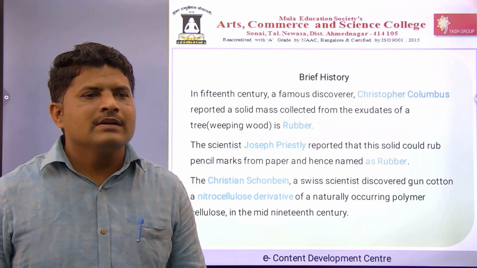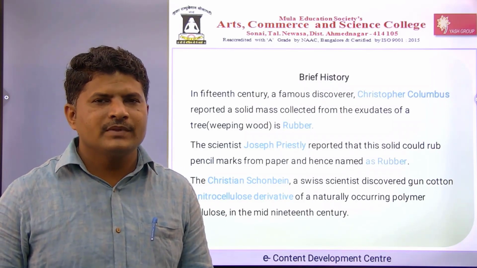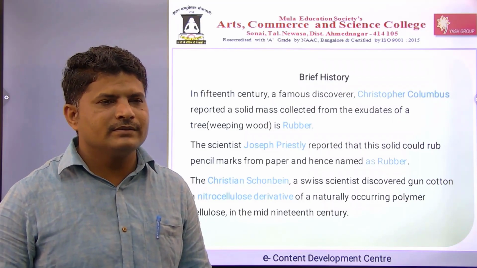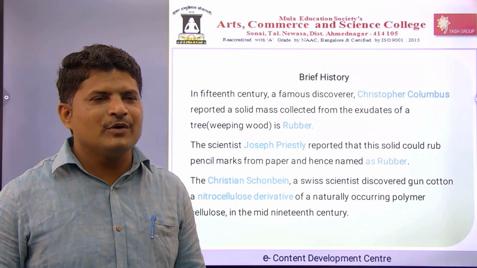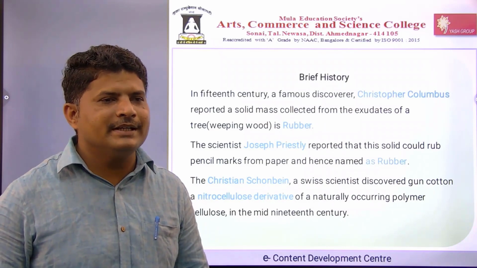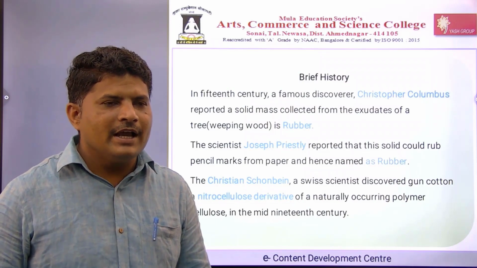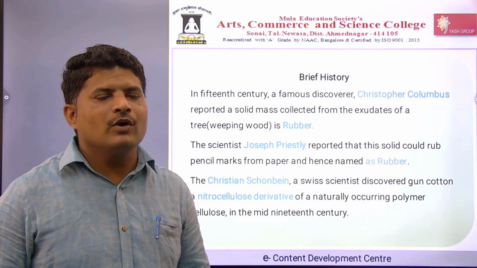The scientist Christian Schonbein, a Swiss scientist, discovered gun cotton. There is a history about how this gun cotton was invented. One incident took place in his laboratory, and at that time he found the gun cotton.